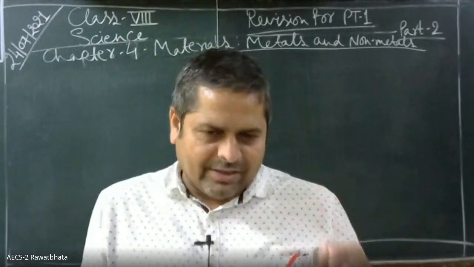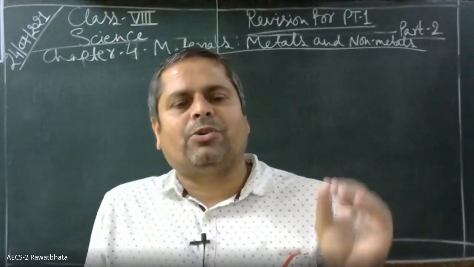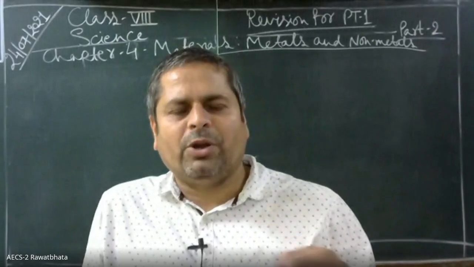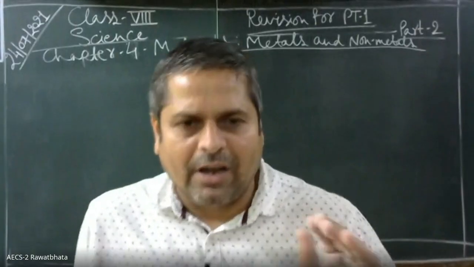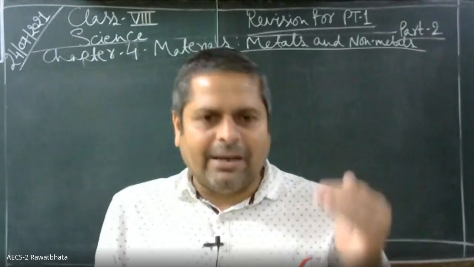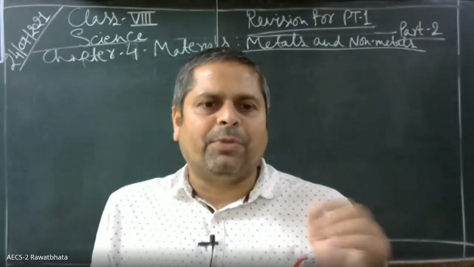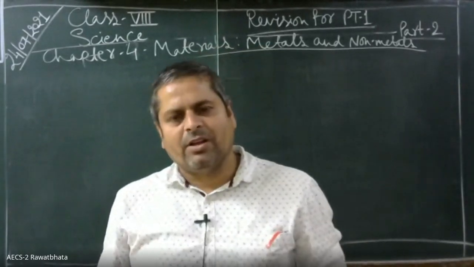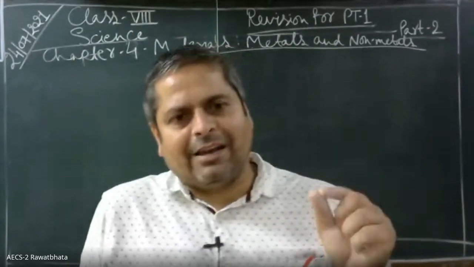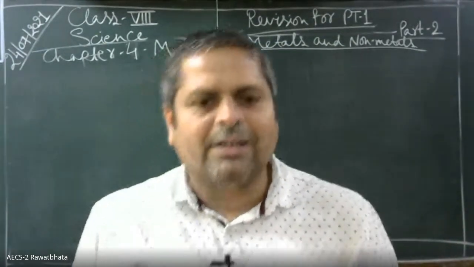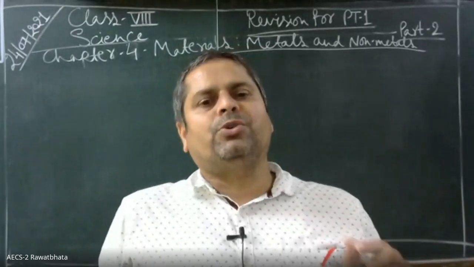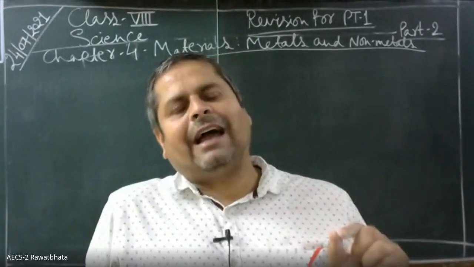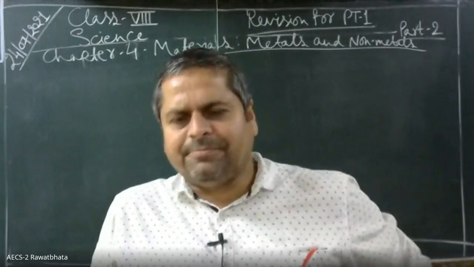Okay. Then metals react with water to form what? To produce hydroxide and hydrogen gas. Then metals react with acid to produce hydrogen gas. So all these chemical properties and physical properties of metals you have to learn. Then you have to also learn the uses of metals and non-metals that are given at the end of your textbook. Okay, children? Okay, sir. So if you have any doubt, please ask.